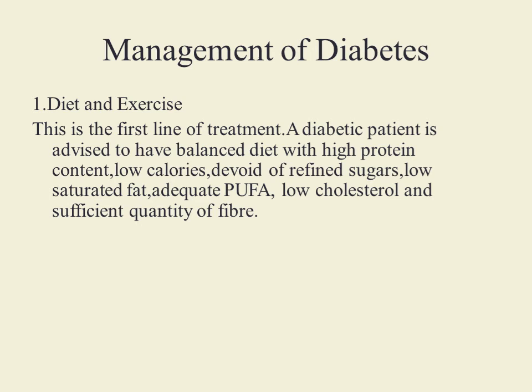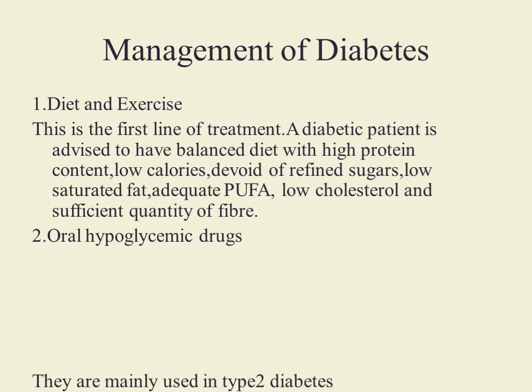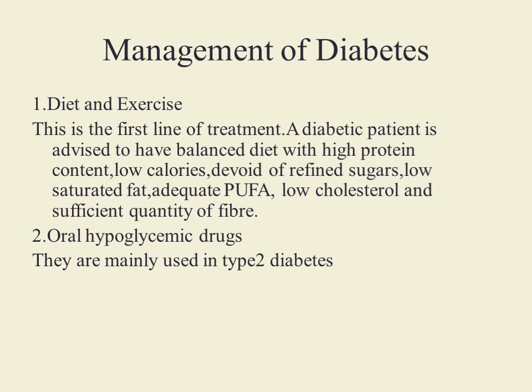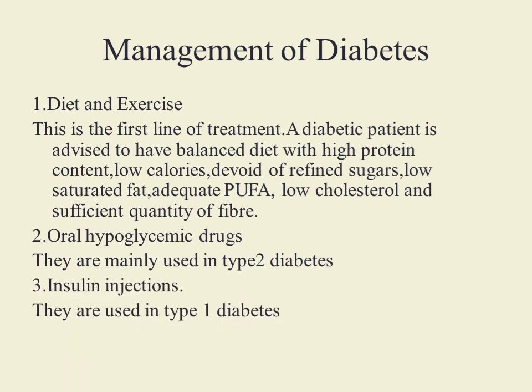So diet and exercise is the first line of treatment in management of diabetes. Second line of treatment consists of oral hypoglycemic drugs or insulin injection. Oral hypoglycemic drugs are given to patients of type 2 diabetes mellitus, whereas insulin injections are given to type 1 diabetes mellitus. And fourth one is prevention of complications of diabetes mellitus by its early detection.